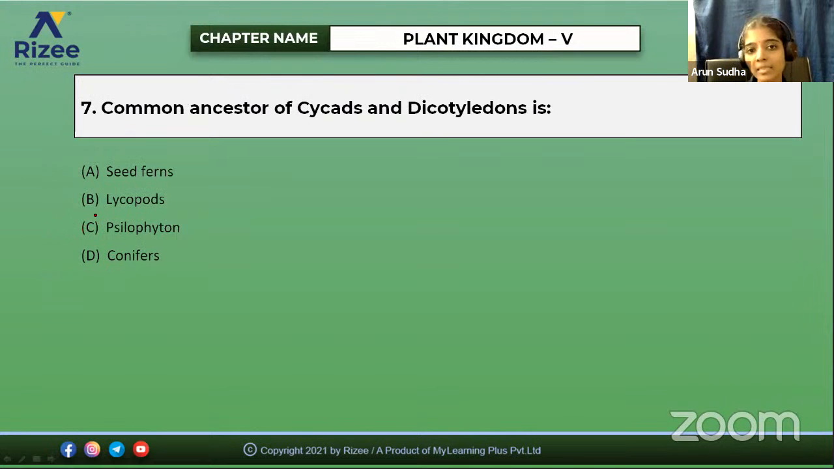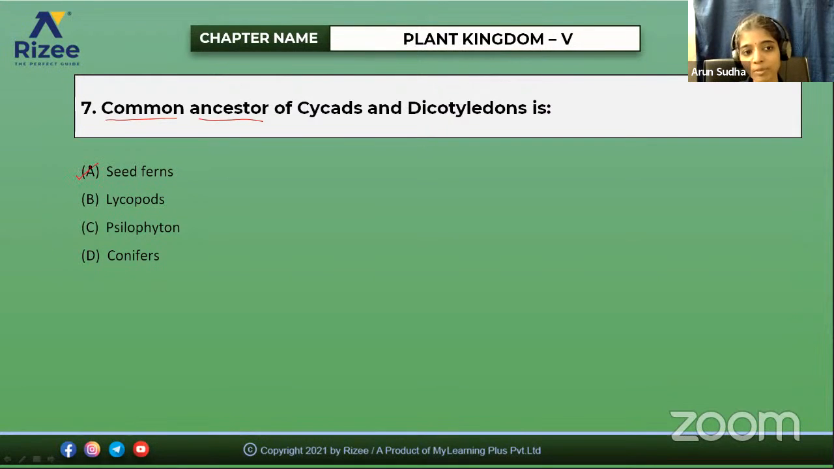The common ancestor of cycads and dicotyledons: is it seed ferns, lycopods, Xylophyton, or conifers? So what is the common ancestor? From where did they evolve? Cycads come under gymnosperms. So which is the common ancestor for cycads and dicotyledons? So the answer is seed ferns.